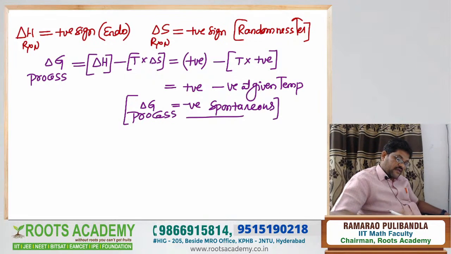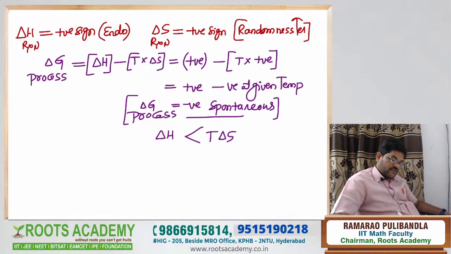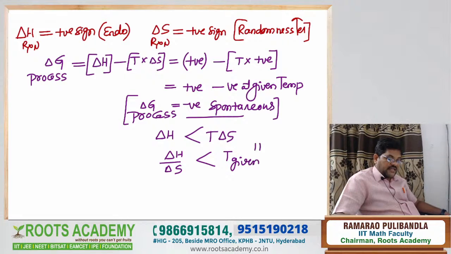Therefore here T delta S value should be greater than delta H. Then only delta G of the process is negative sign. From that, delta H by delta S should be less than the given temperature. That means high temperature is required.